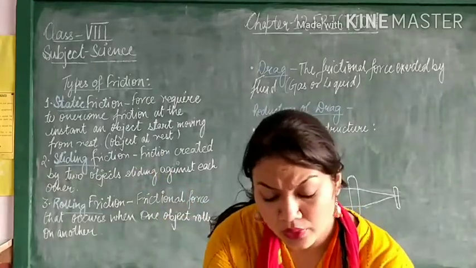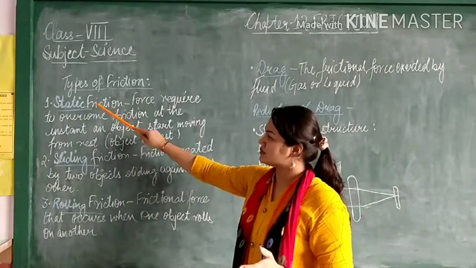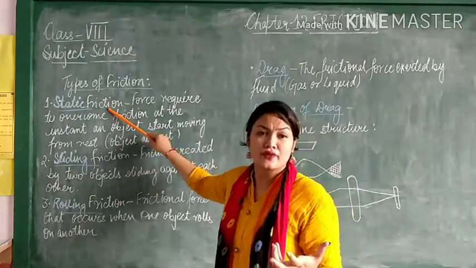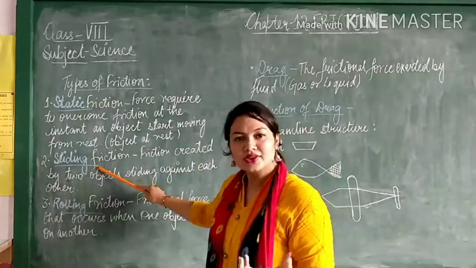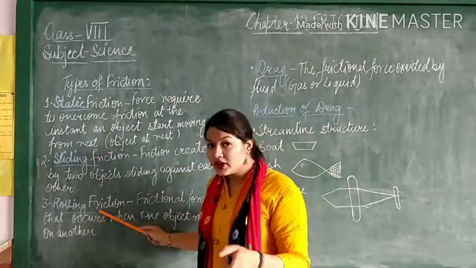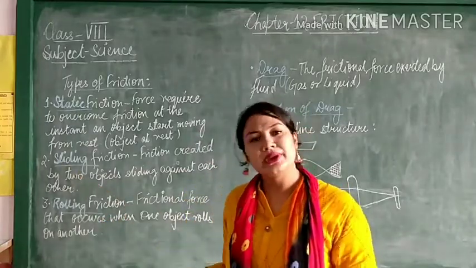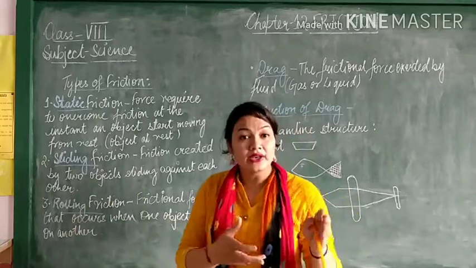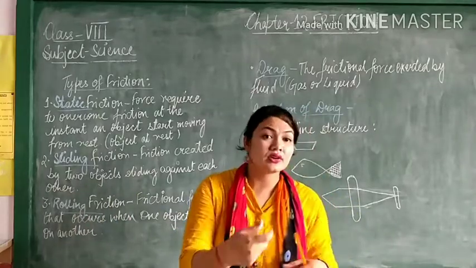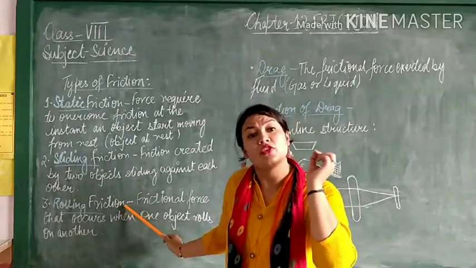Now remember one thing: static friction has a lot of friction in it. Sliding friction has less friction than static friction. And the rolling friction, which we actually use in our daily life during skating and trolleys, you must have seen the rollers, is very less.